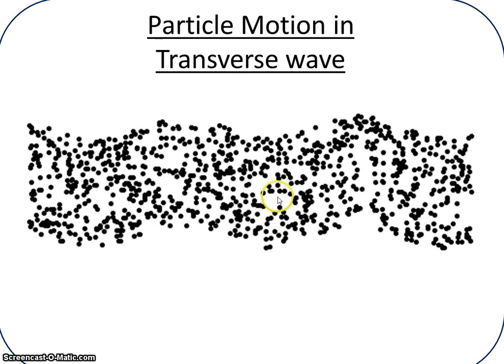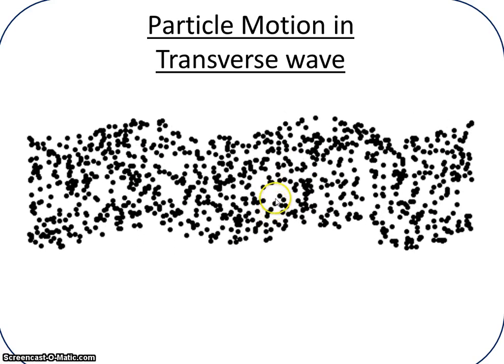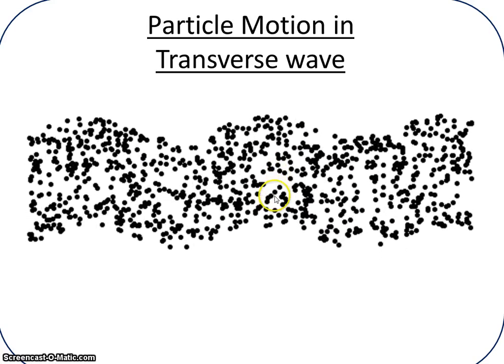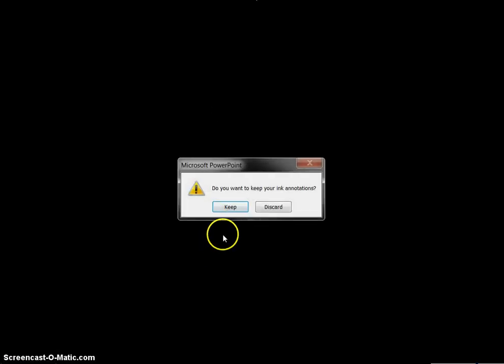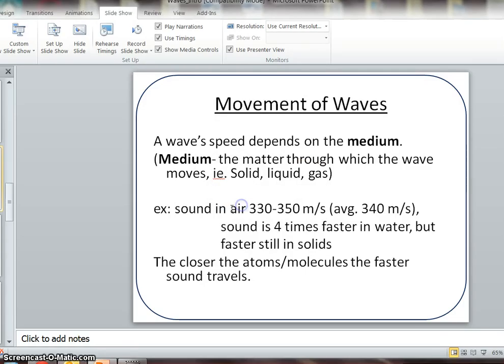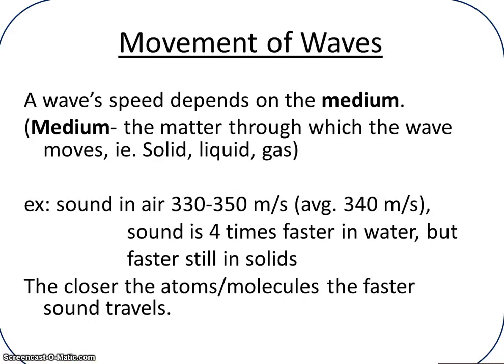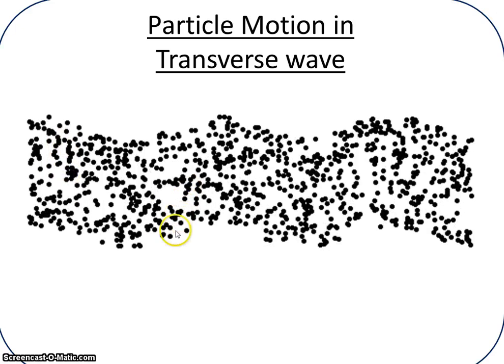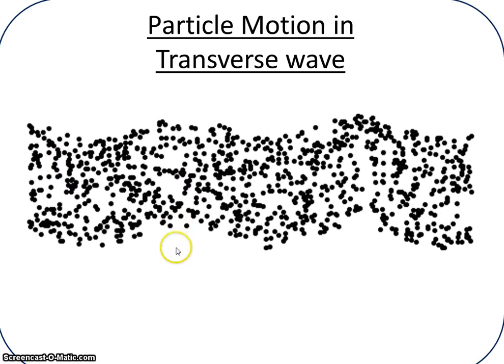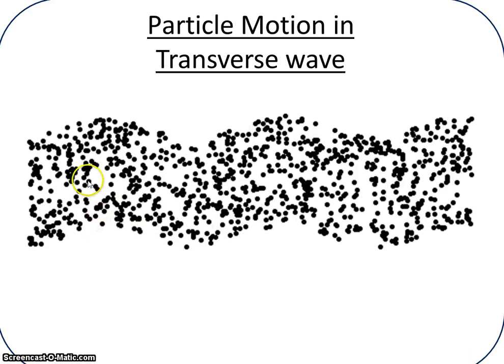So here we look at our animation of a transverse wave, and if you isolate one particular dot and follow that one dot, you see that the dot vibrates up and down in a vertical motion, which is perpendicular to the way that the wave moves.